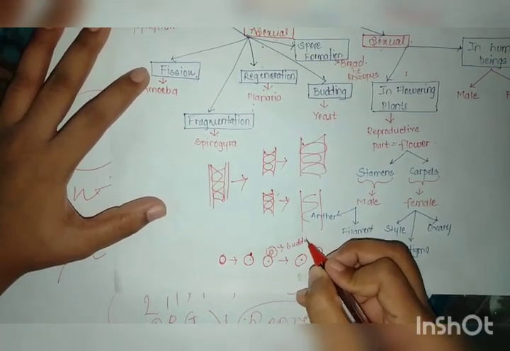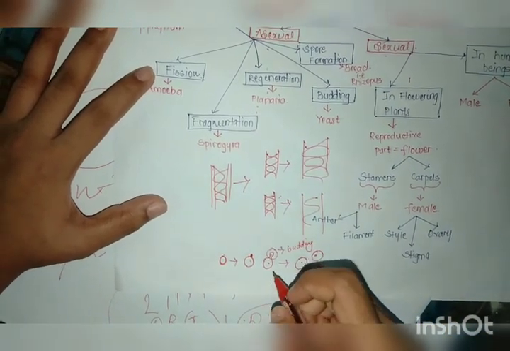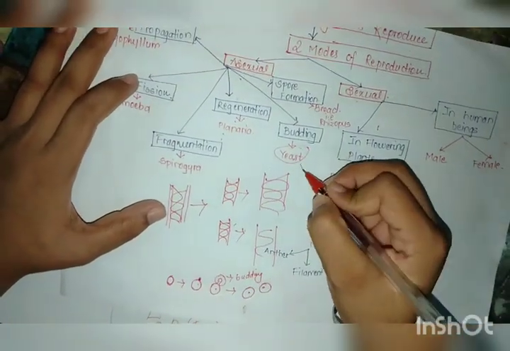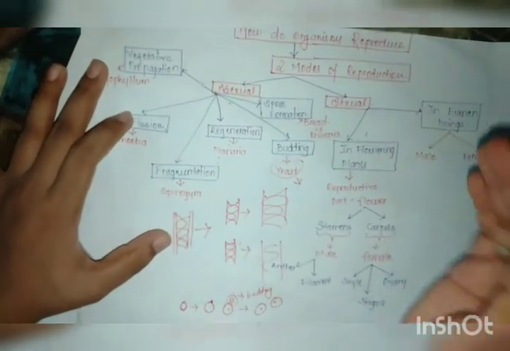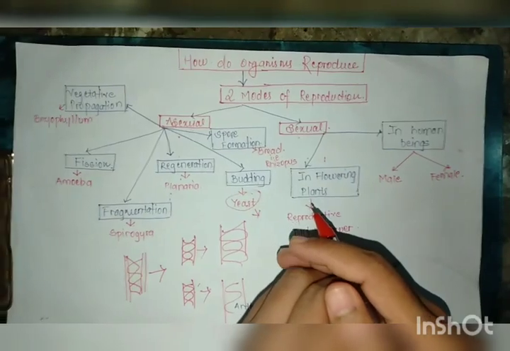Now we have seen budding in hydra. Hydra is basically a multicellular organism, whereas yeast is a unicellular organism. So you have to keep this in mind. Now when I talk about sexual reproduction, we are going to study it in our next video lecture.